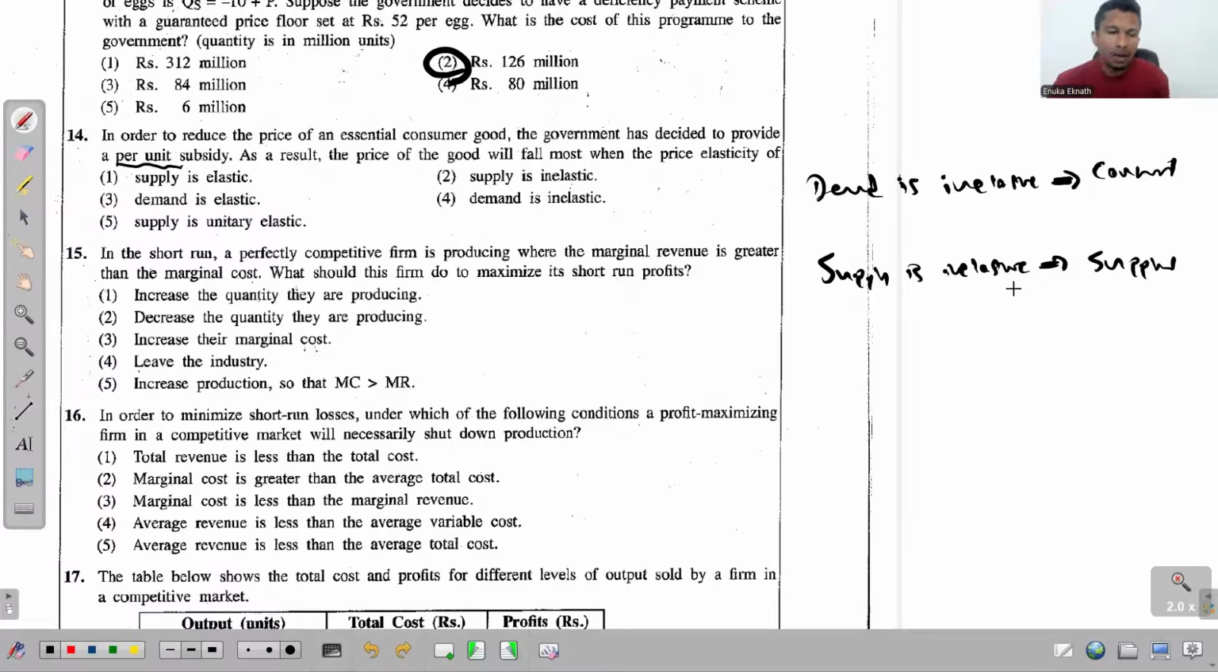enjoyed by the supplier. Okay, now this question asks in which case the price of the good will fall most. See, which means the majority of the subsidy benefit passes to the consumer, and that happens when demand is inelastic. See, the fourth one, demand is inelastic.